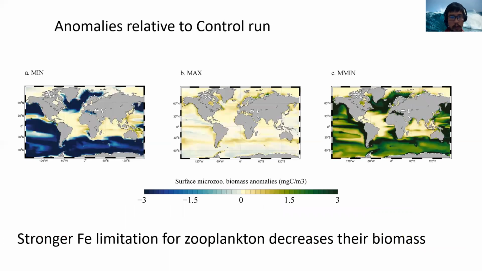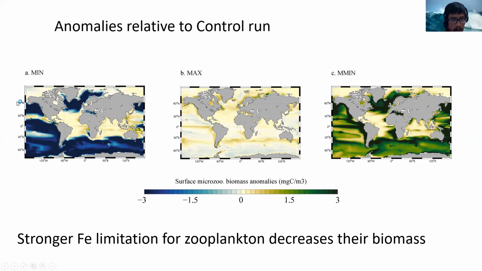And we can explain the changes here by looking at the changes in surface microzooplankton biomass. So basically, on the far left-hand side, when we increase the minimum ion requirement for microzooplankton, we make microzooplankton become more ion limited. So that's why microzooplankton biomass decreases.